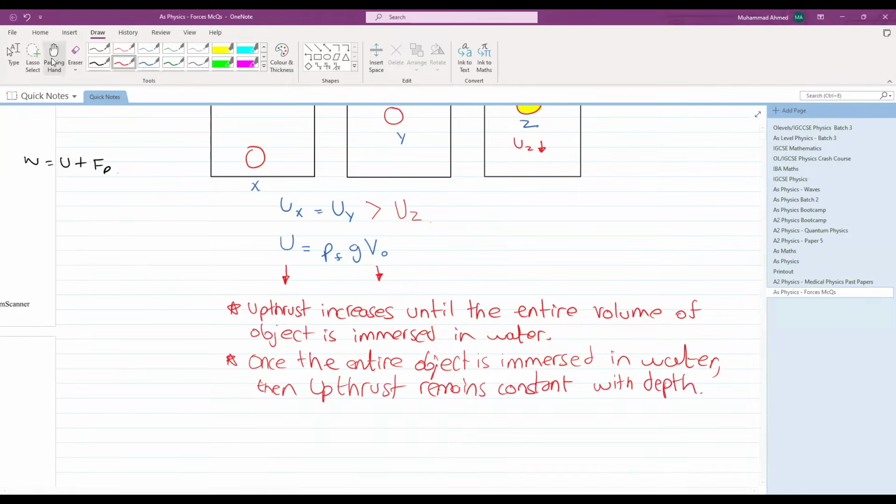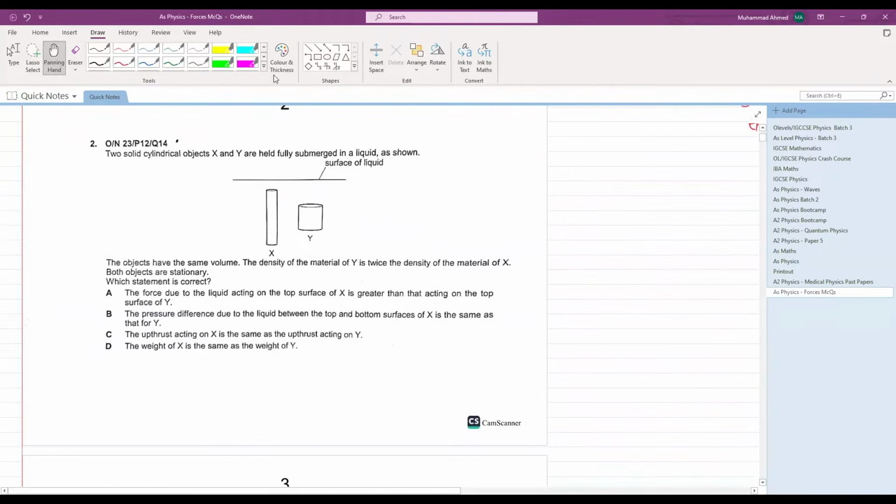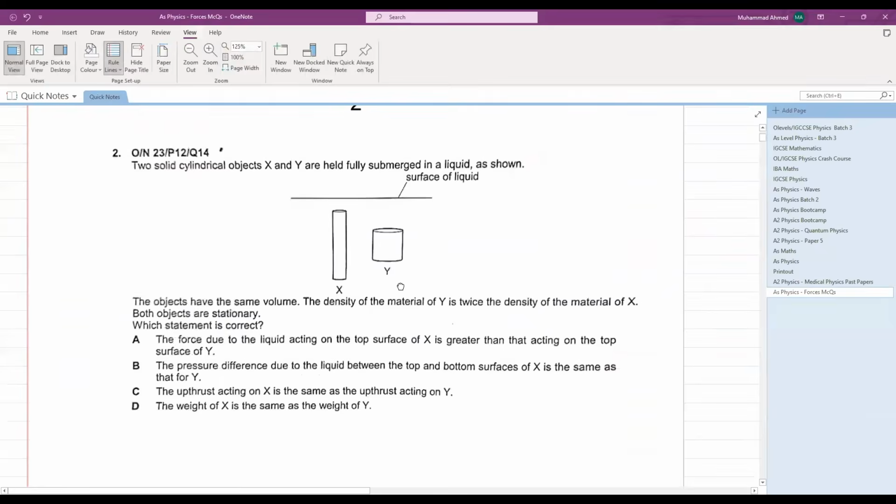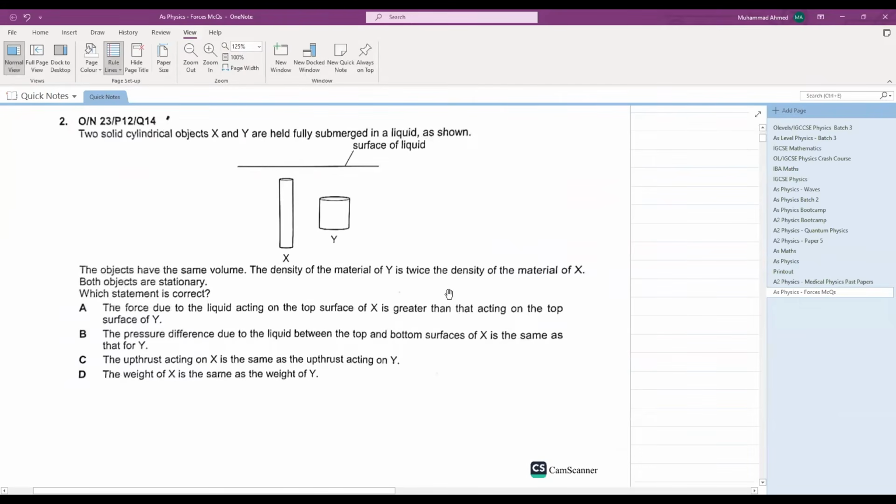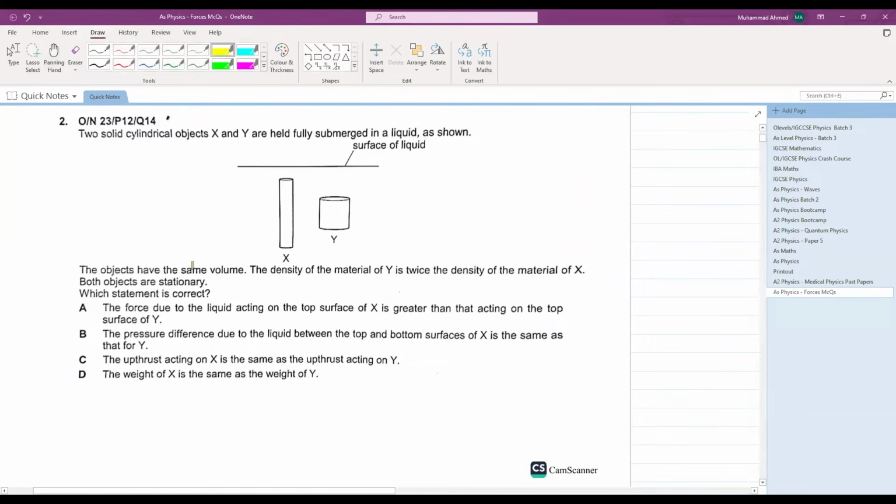Let's further move ahead to the next question. Two cylindrical objects X and Y are held fully submerged in a liquid as shown. The objects have the same volume. So the volume of X is equal to the volume of Y. The density of the material Y is twice the density of material X. Both objects are stationary.